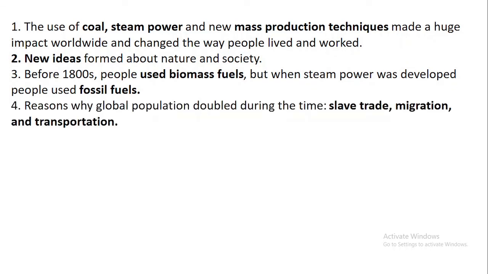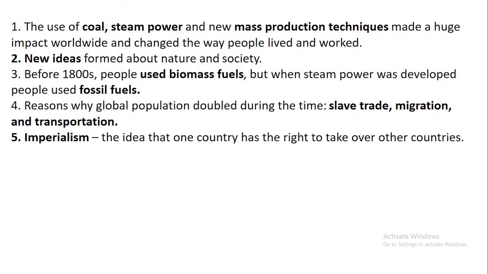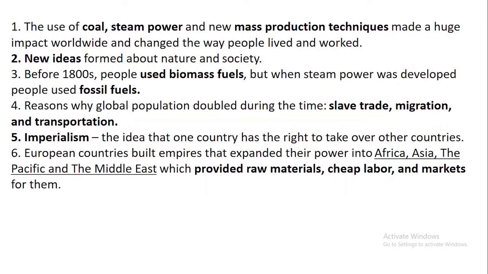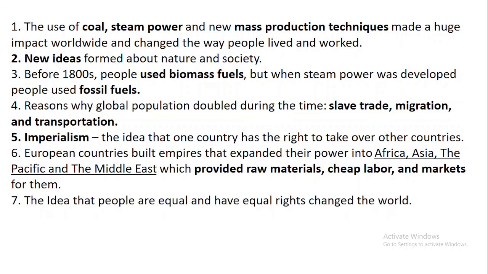Number four, there are reasons why global population doubled during the time. It was because of slave trade, migration, and transportation. Number five, imperialism. It is the idea that one country has the right to take over other countries. Number six, European countries built empires that expanded their power into Africa, Asia, the Pacific, and the Middle East, which provided them with raw materials, cheap labor, and markets for them.